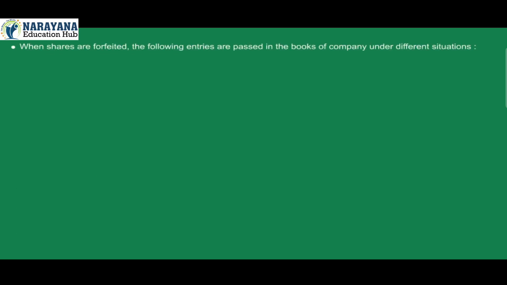When shares are forfeited, the following entries are passed in the books of the company under different situations. 1.